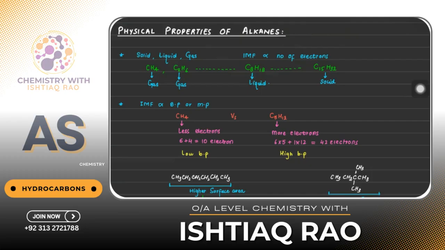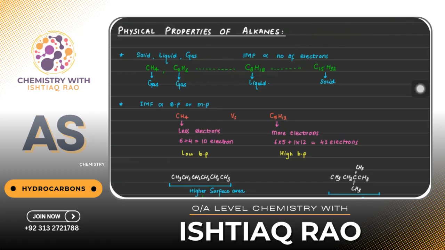And if we talk about melting and boiling point, again I can't say that they are going to have high melting point, and I can't say that they are going to have low melting point. No. Again, it depends on the number of atoms. If they have fewer atoms, weak IMF. When they have weak IMF, low boiling point, low melting point.